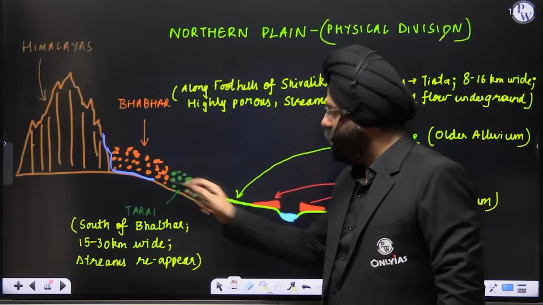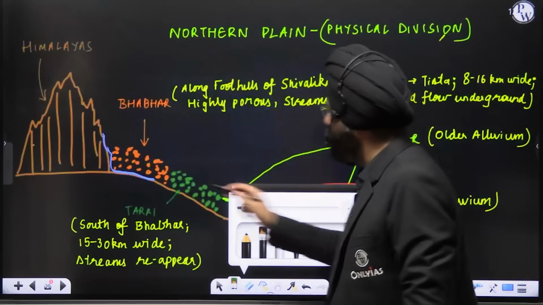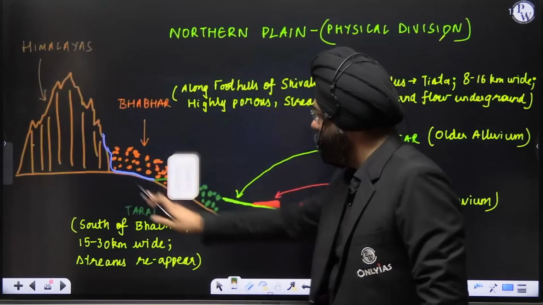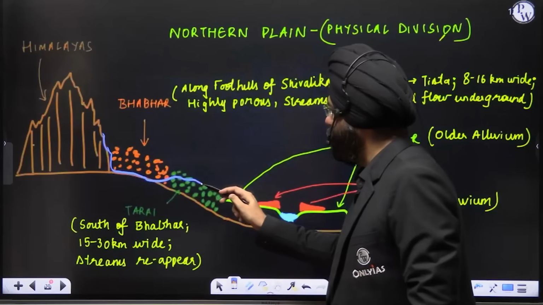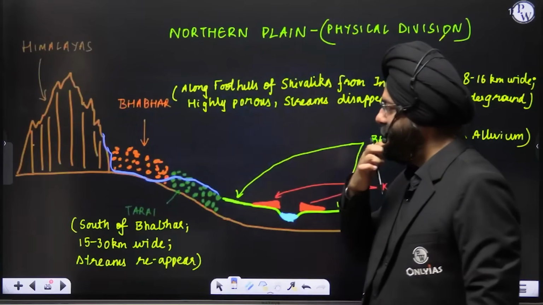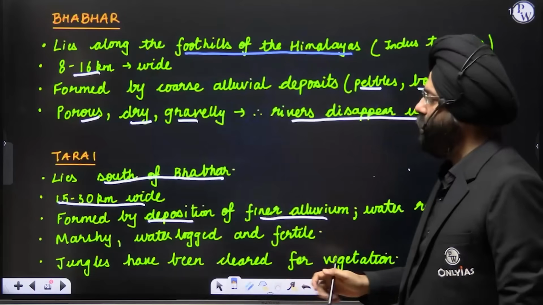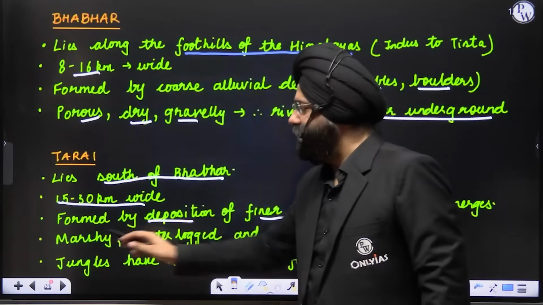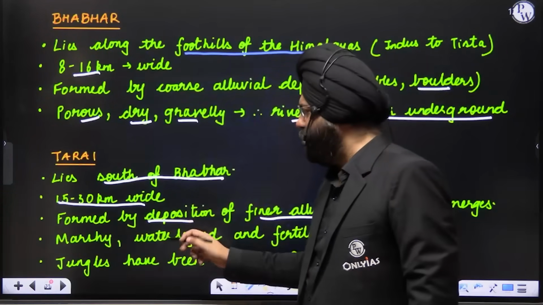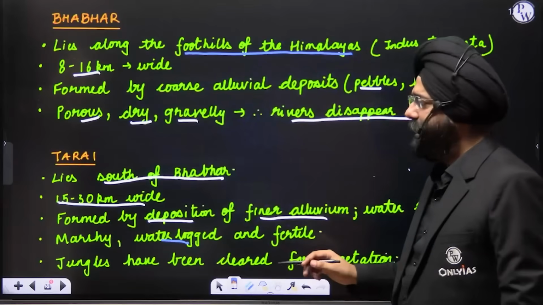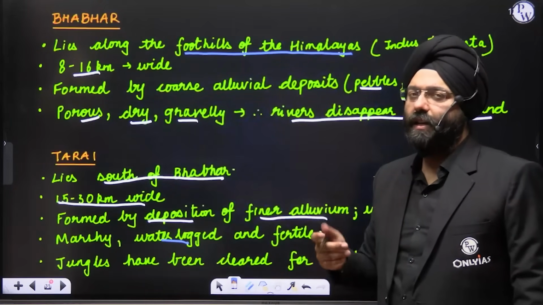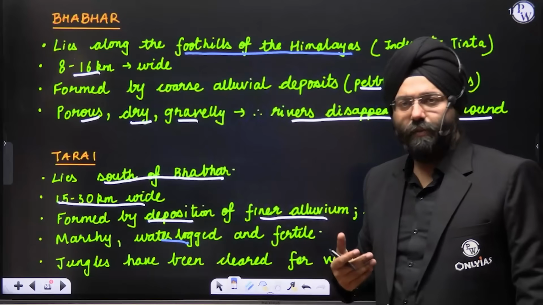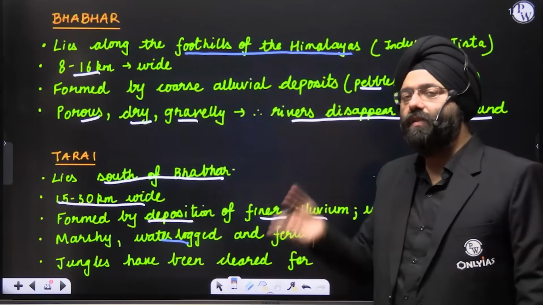Now the river which had disappeared will come up on the surface, and we can see the river. Clear? So the streams reappear over here. These are regions which are marshy, waterlogged and fertile. But today you realize a lot of them have been cleared and utilized for agricultural practices. So this is a region again where the river reappears.